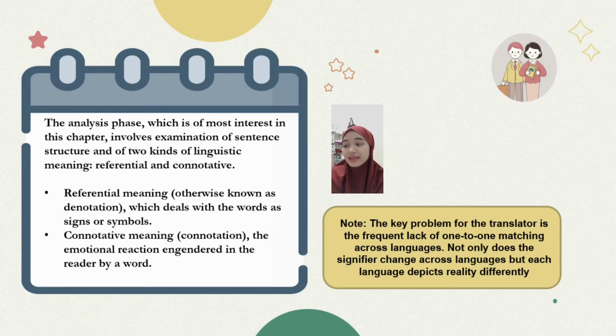The next slide, the analysis phase, which is of most interest in this chapter, involves examination of sentence structure and of two kinds of linguistic meaning, referential and connotative. Referential meaning, otherwise known as denotation, deals with words as signs or symbols. Connotative meaning, otherwise known as connotation, is the emotional reaction engendered in the reader by a word.